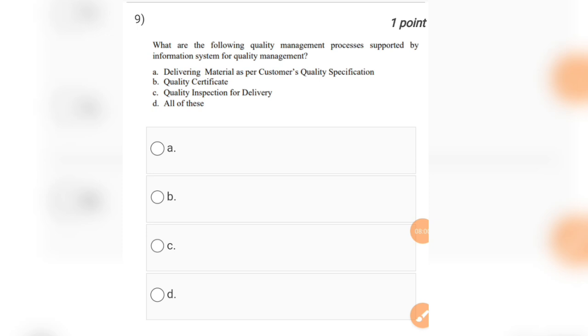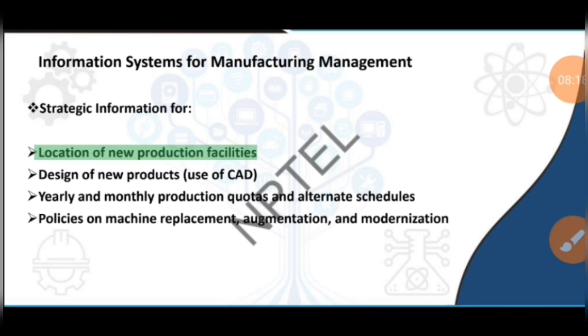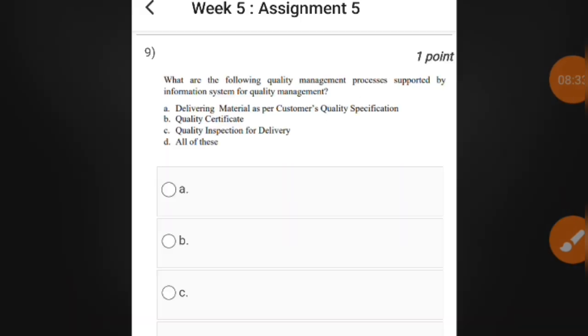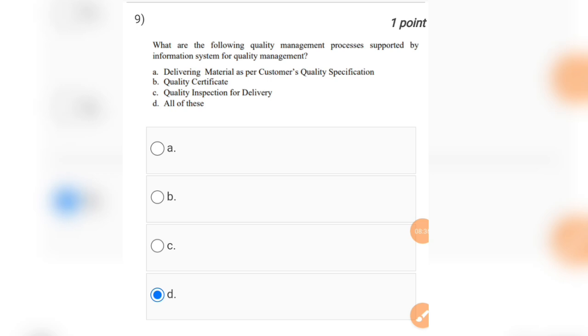Question number 9 is what are the following quality management processes supported by information system for quality management? Options are delivering material as per customers quality specification, quality certificate, quality inspection for delivery, all of these. You can read here the options are delivering material as per customers quality specification, quality certificate, batch tracking, batch determination, quality inspection for delivery. So the answer for this question will be again option number D.